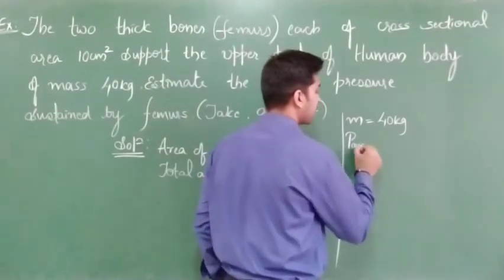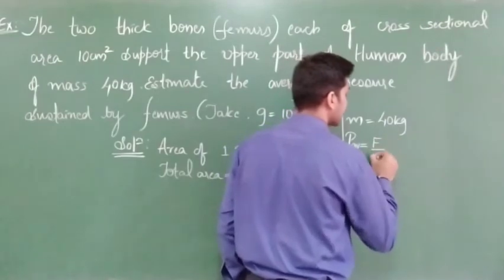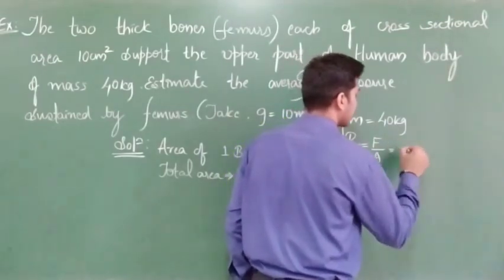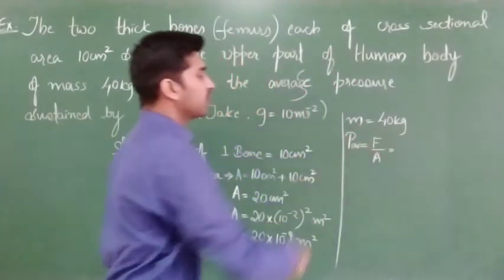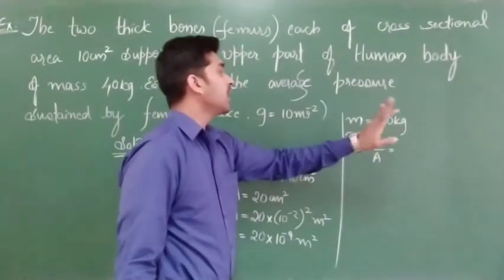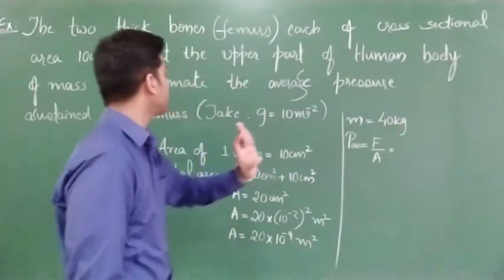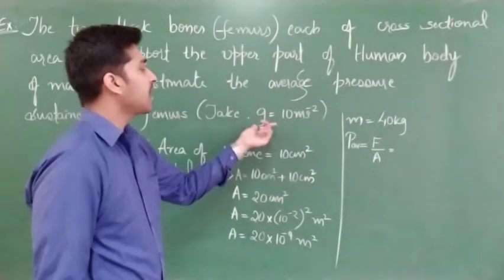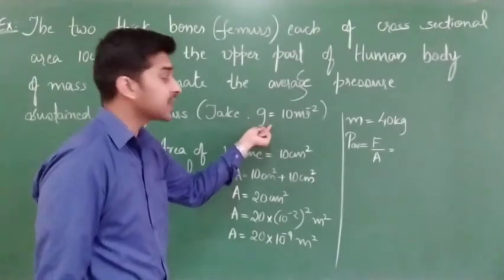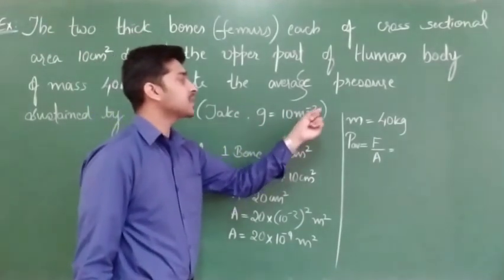So what formula do we have? Pressure is nothing but force per unit area. Now we don't know the force, but they had given the mass, 40 kg. Due to this mass, on the surface of the earth we have an acceleration due to gravity, which they had given as 10 meter per second square.